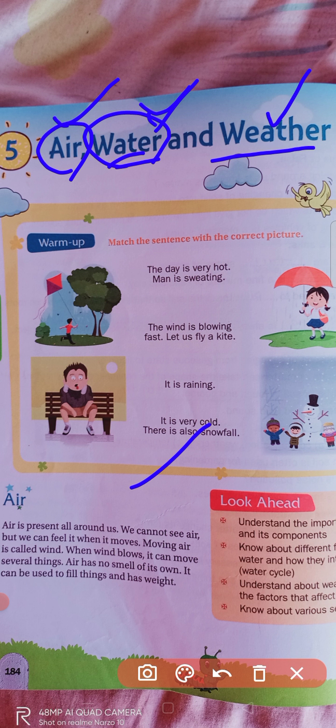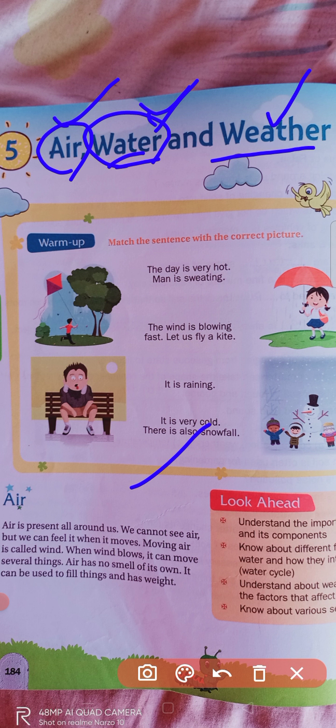You may have heard on TV channels, in newspapers, or on your mobile phones, what they say about weather. It's about 29 degrees Celsius in Sindanur, right? So that is about the temperature.